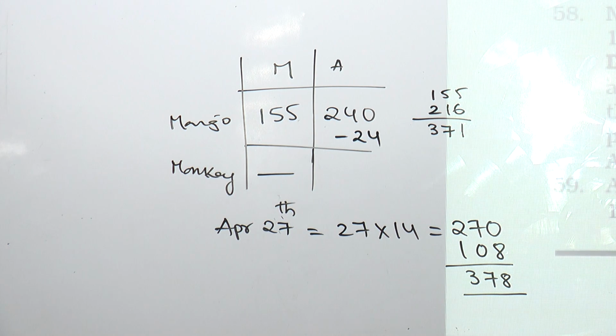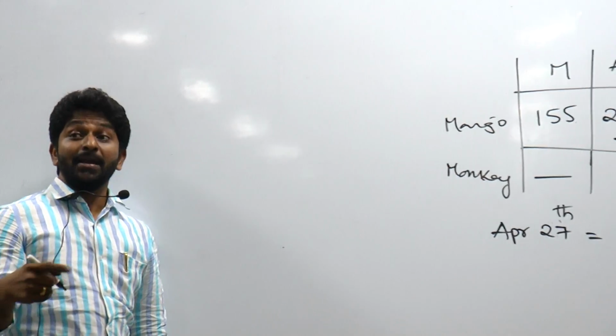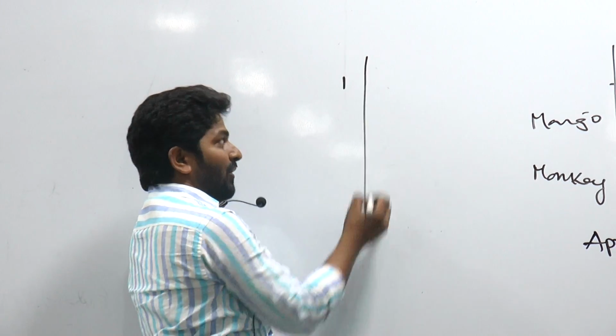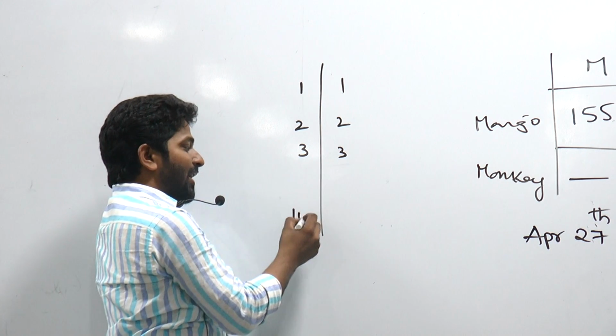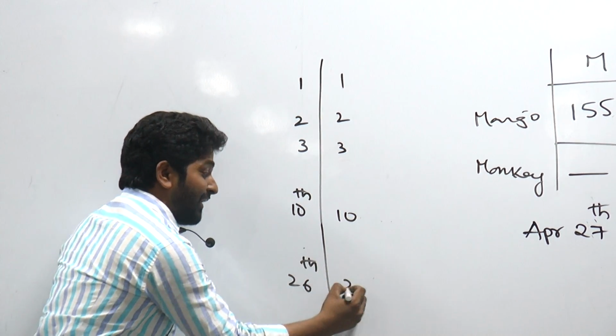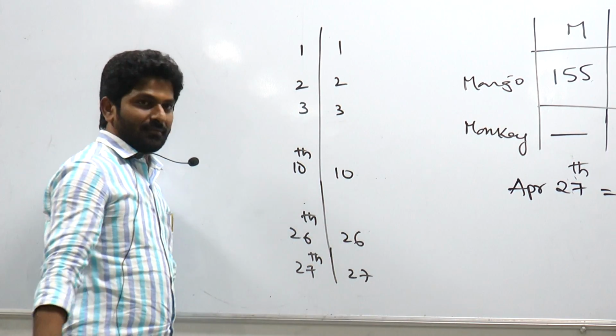You understand? April 1st, number of mangoes consumed by the monkey. April 1st, 1 apple. April 2nd, 2 apples. 3rd, 3 apples. Like April 10th, 10 apples. April 26th, 26 apples. April 27th, 27 apples.